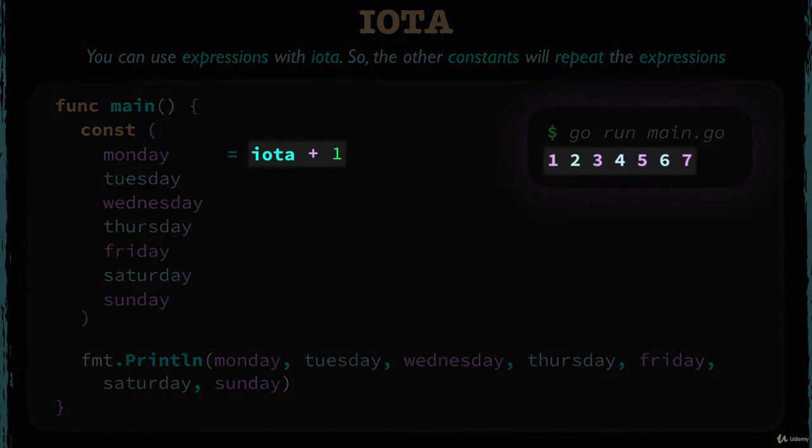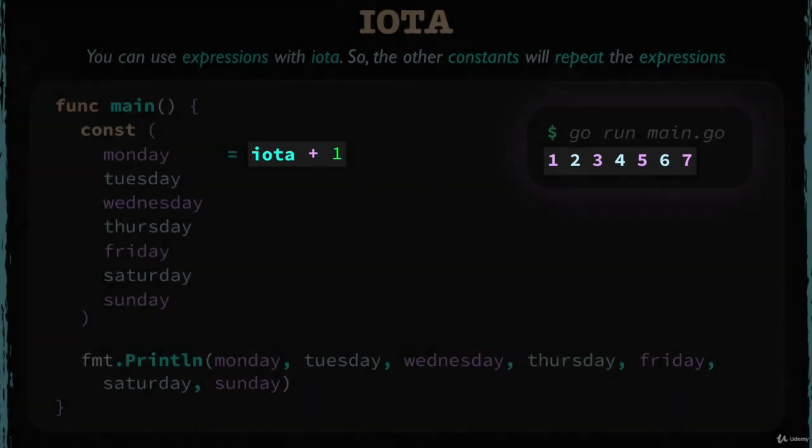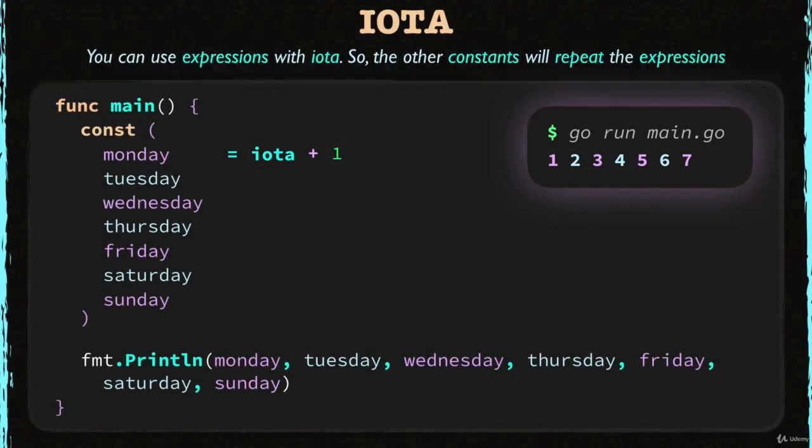As you can see, this time the result is different. Instead of starting from 0, Monday has started from 1, and others have followed it. Now let's see how it works. At first, iota starts at 0, but the expression is iota plus 1. So Monday becomes 1 instead of 0. And Tuesday repeats the previous expression and it becomes 2. It's because iota is 1, but the expression is iota plus 1.